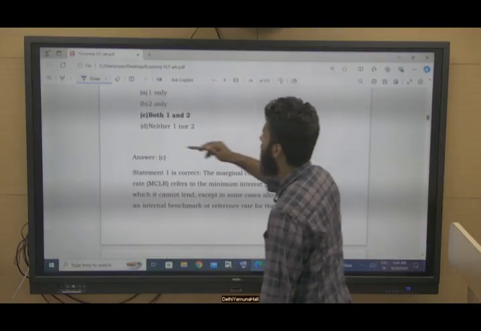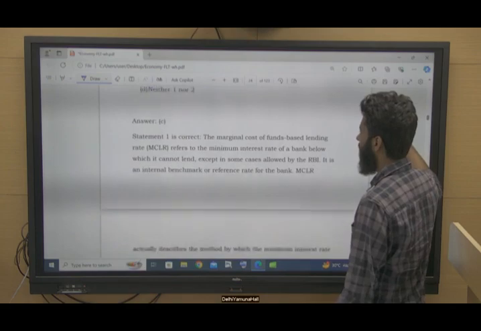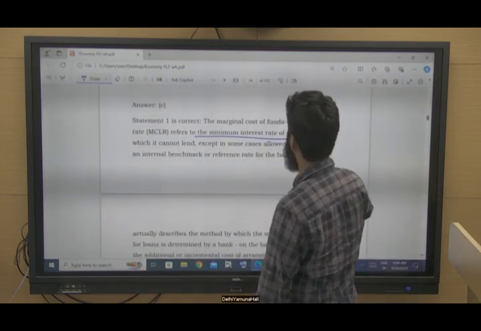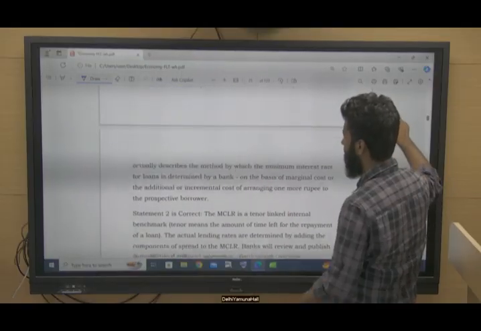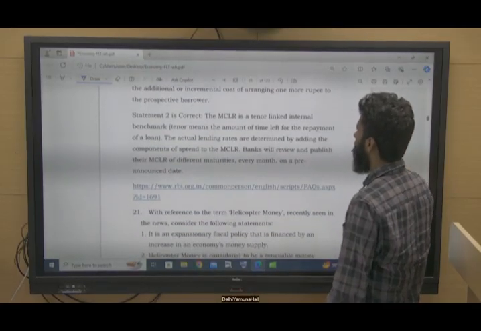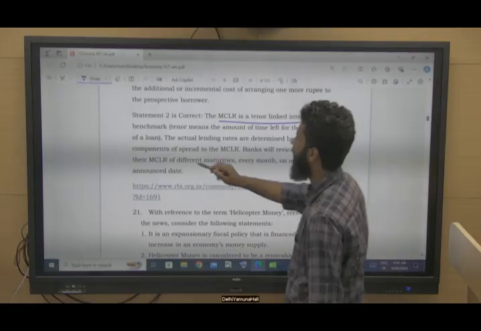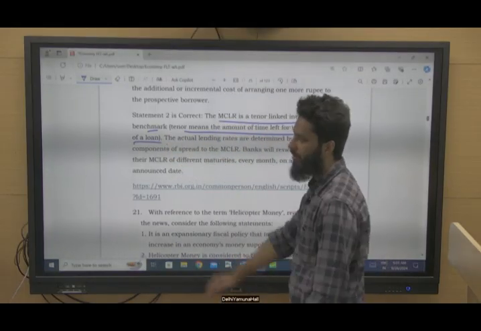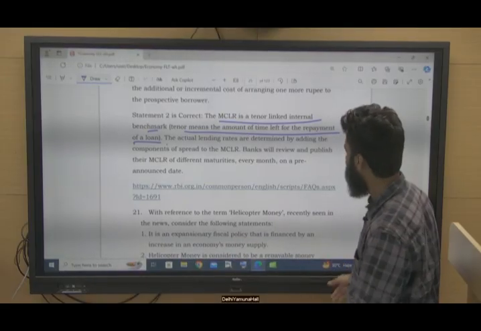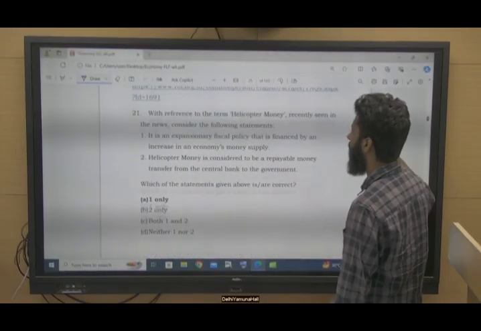The MCLR is the minimum interest rate of the bank, below which the bank cannot lend, except in exceptional circumstances. The MCLR is tenor-linked, that is, linked to the amount of time left for the repayment of the loan.